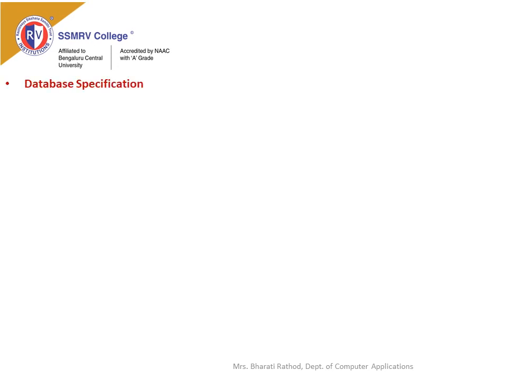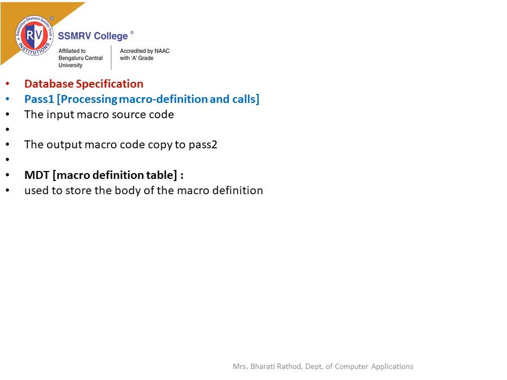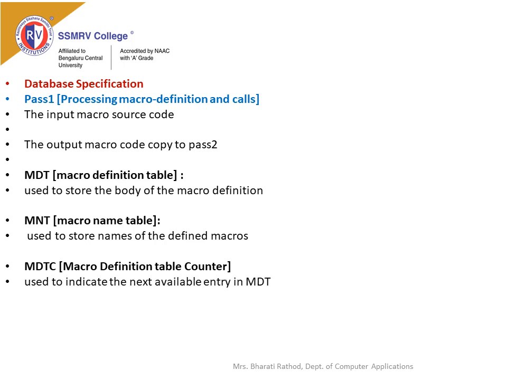Specification of databases. The databases used in the pass 1 algorithm: it has the input source code, and the macro definition table, which is used to store the body of the macro definition. It is also used to store names of the defined macros in the macro name table.